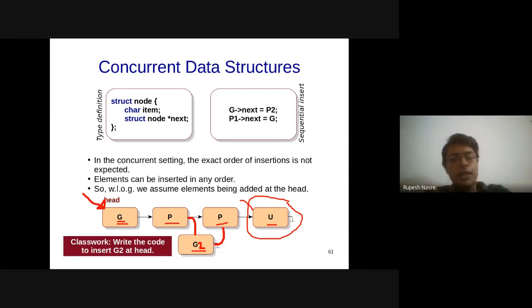So all the elements are there in the linked list in some order. That is the best thing that can happen, but the best thing may not always happen. So we have to be careful about updating the link of a particular node to where head is pointing to, and then updating the head. You have to think from that perspective and see what can be done.